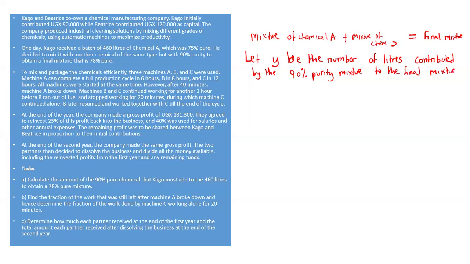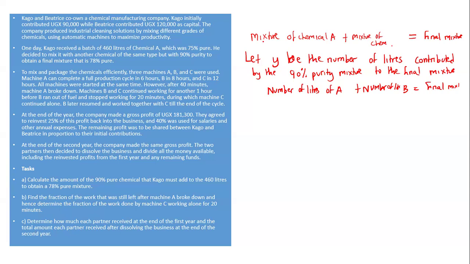So how are we going to get it? It means that the number of liters of A plus the number of liters of B must be able to give me the final mixture. That is what you need to know: the number of liters contributed by A plus the number of liters contributed by the second mixture should give you the number of liters for the final mixture.